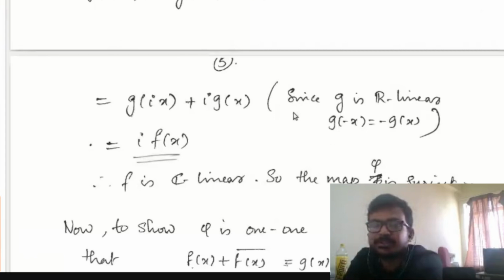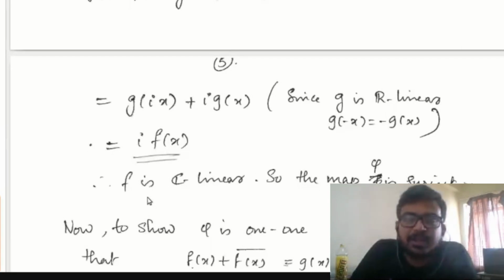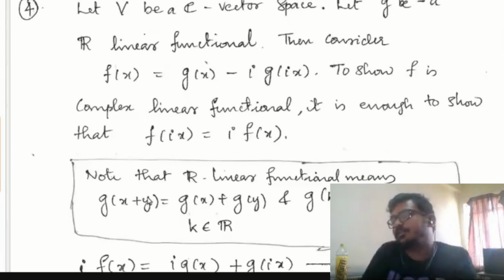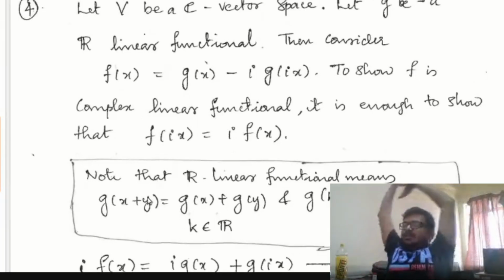So what is the pre-image of G under phi? It is nothing but half times f, because phi maps f to 2 times real part of f. So under this map phi, the pre-image of G is half times f. So we get that the map phi is surjective.